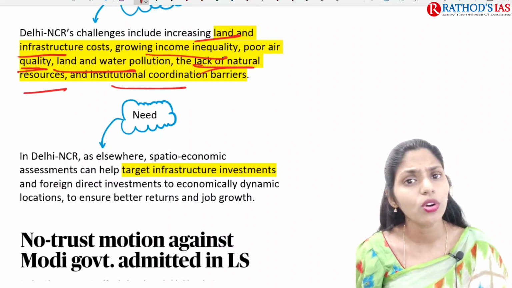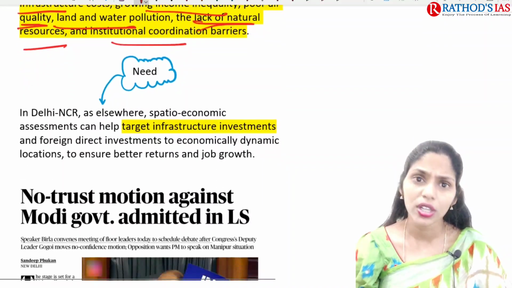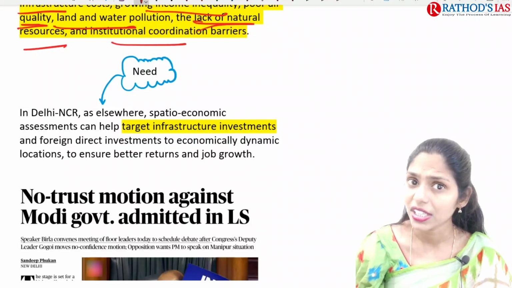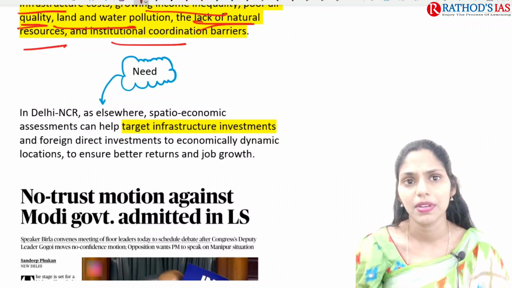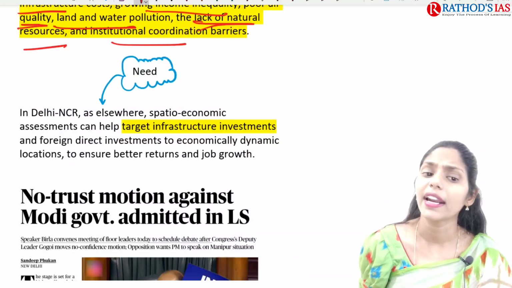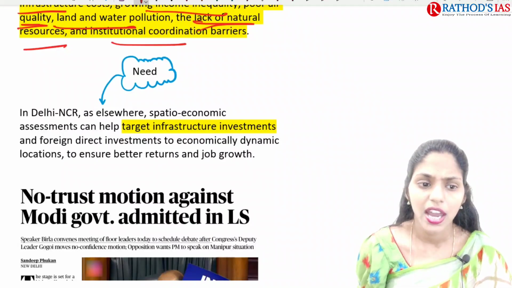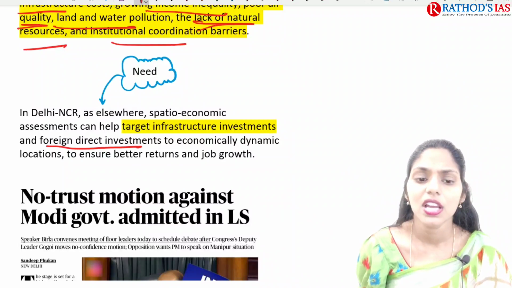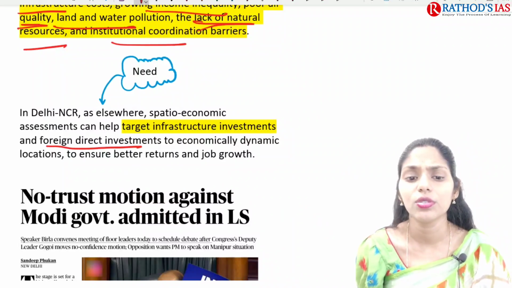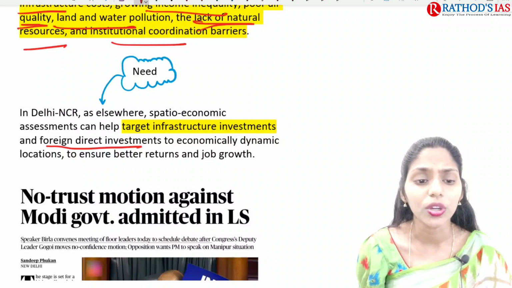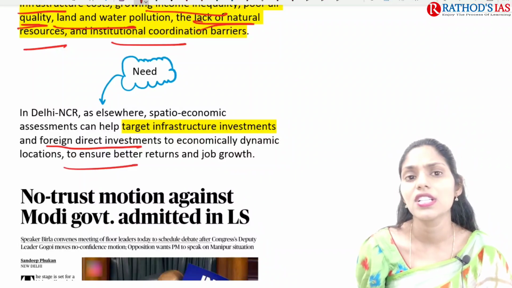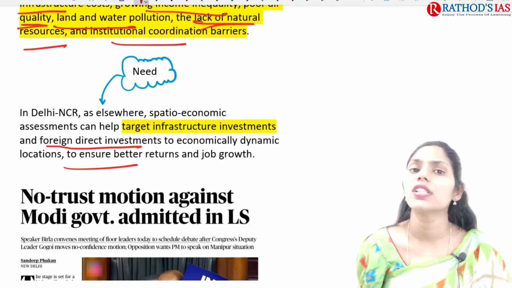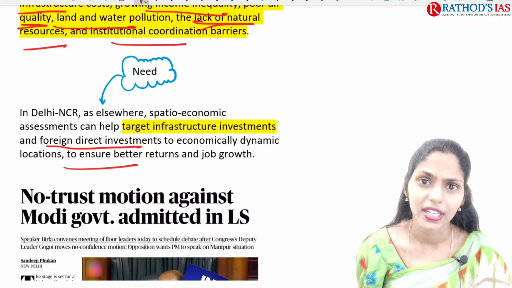And if you're talking about what is needed here, in Delhi, especially in this National Capital Territory region, we have this spatio-economic assessment. This can help to target infrastructure investments as well as foreign direct investments, and that will be helpful to economically dynamic locations, okay, and that will ensure better returns as well as job growth. So this is about this topic in detail.